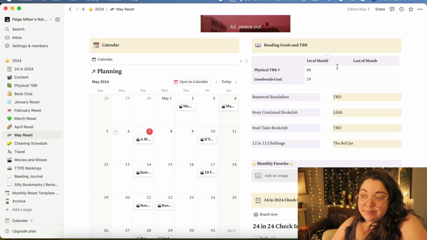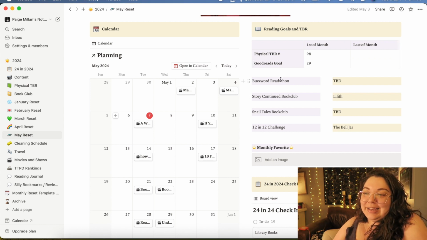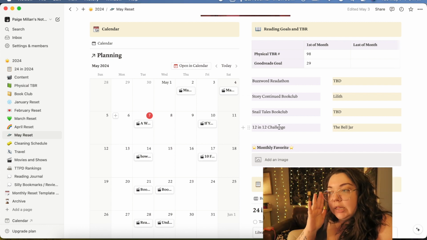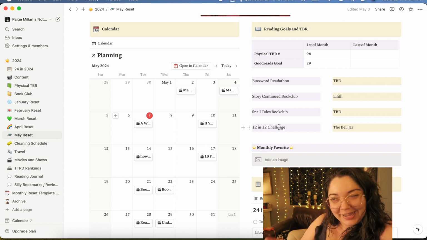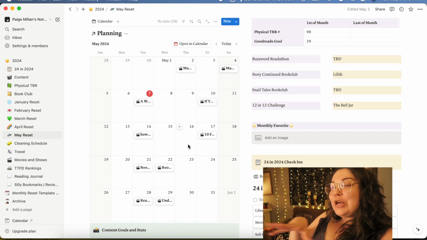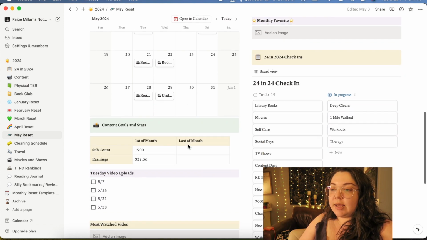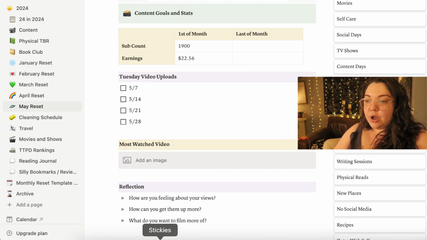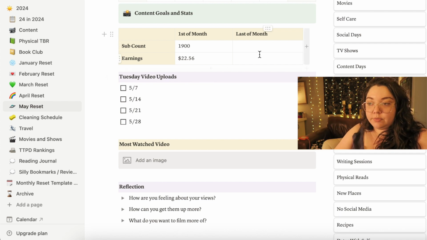I track my physical TBR count, which I do on another page anyway. I track my Goodreads goal, which I track on Goodreads anyway. I have my essential TBR list right here, which I track in my reminders app on my phone anyway. Here's my mini version of my content planner, which I have in another spot. So I feel like this is just a very redundant page and I don't enjoy using it as much, besides this spot right here where I check if I've posted a video for the week or what my sub count was for the week, because I don't have a separate tracker to track those things.